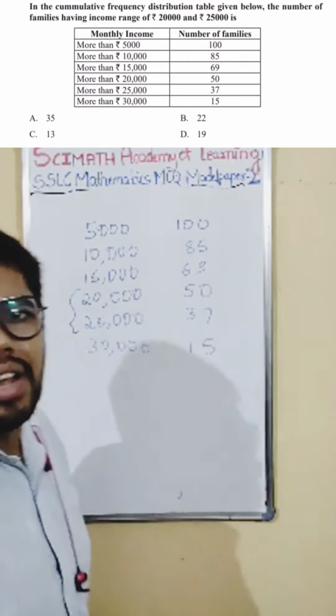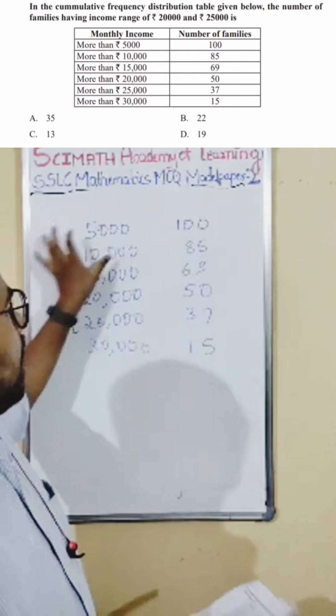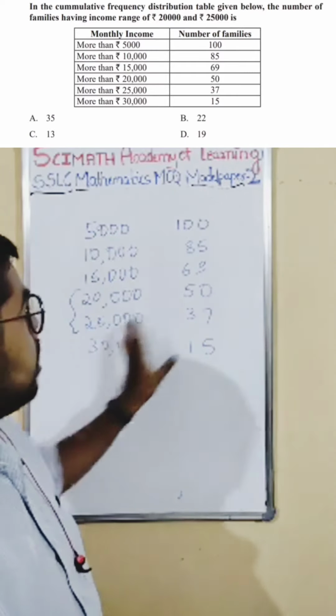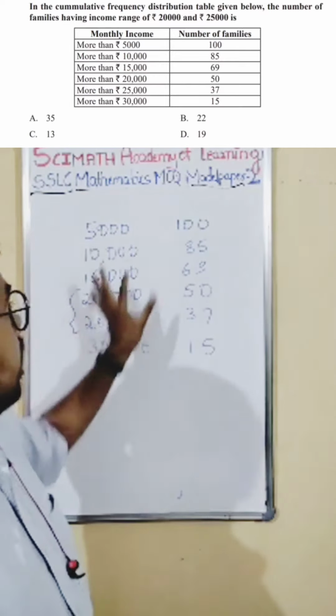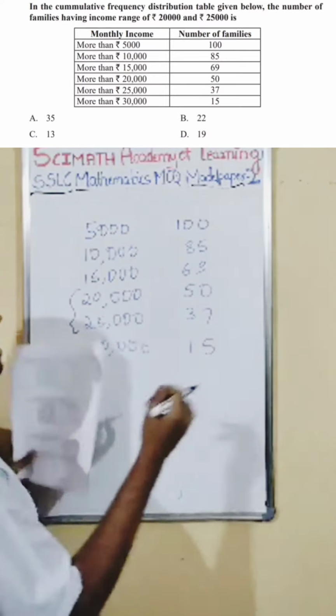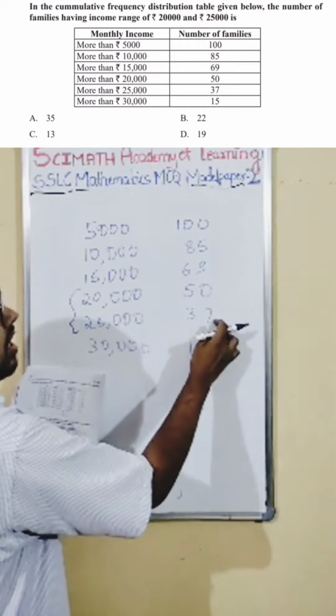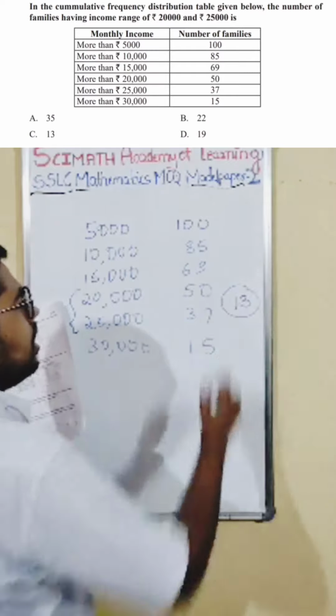Otherwise there is again a lengthy method. You have to again bring it back to the normal frequency distribution, and make it in between all that. The very simple method: for the 20 to 25 range, how many are there? 50 minus 37 is how much? 50 minus 37 is 13. So 13 is the right answer.